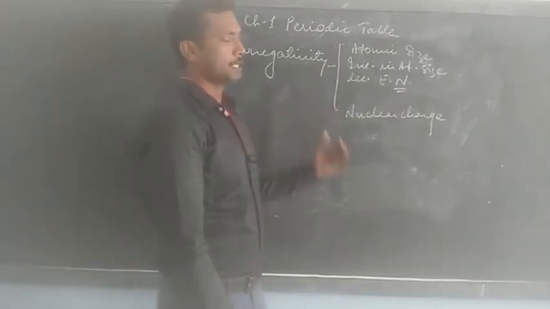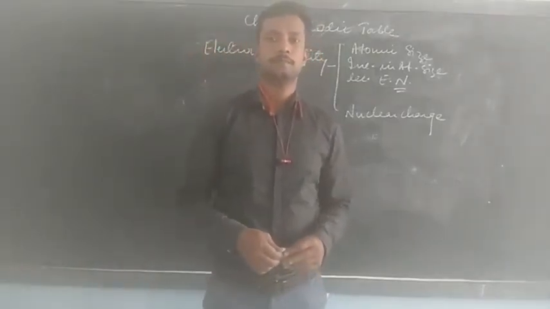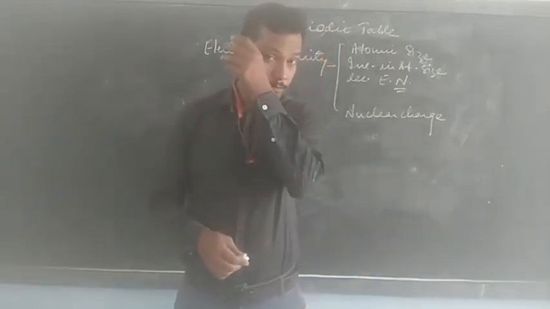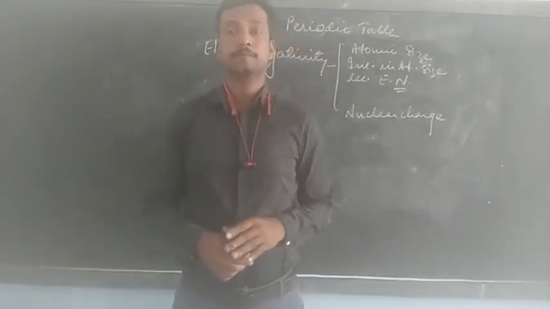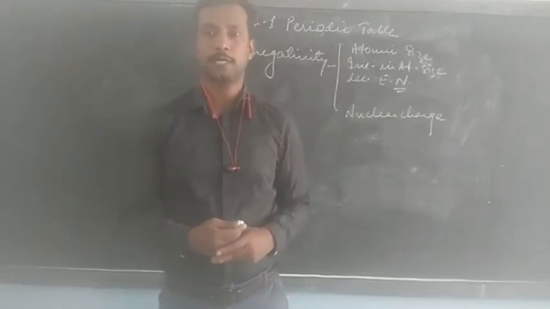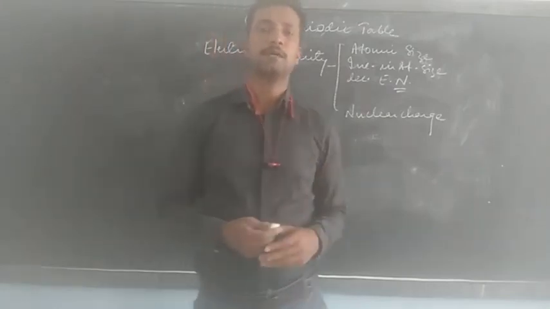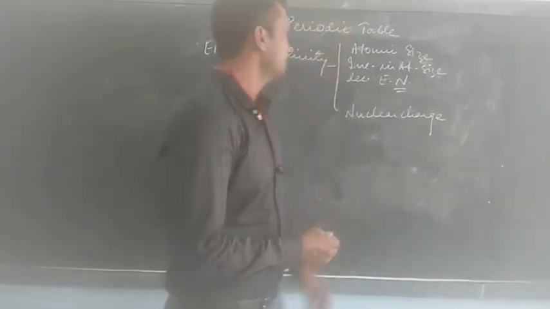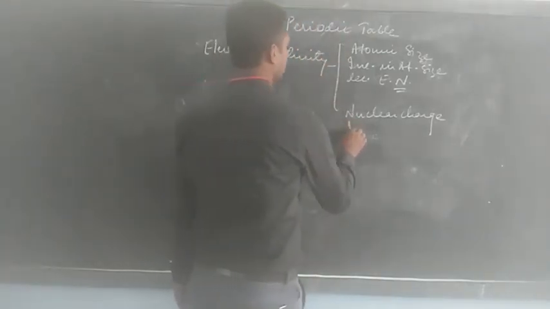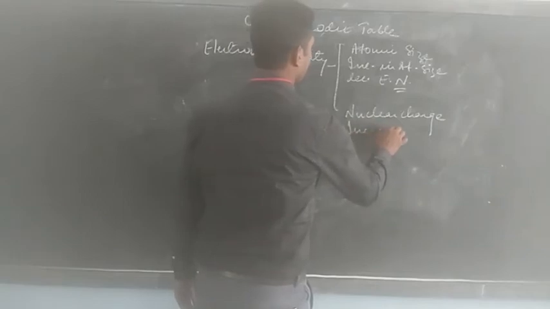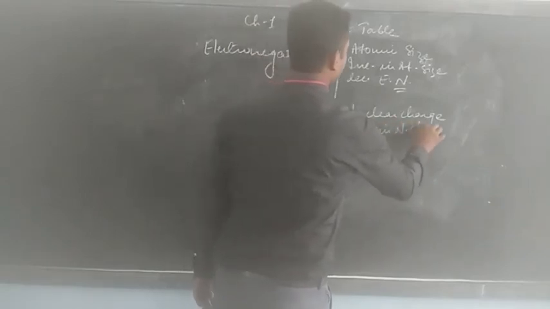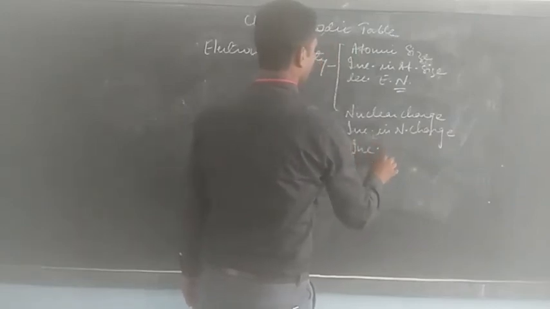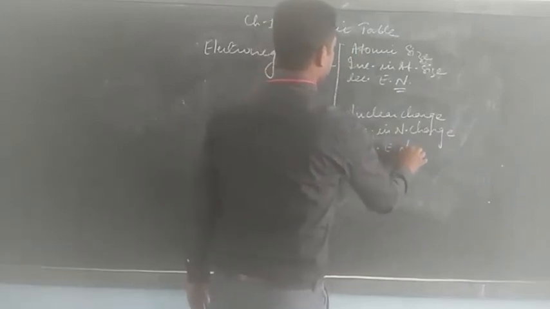Whereas with nuclear charge, there will be an increase in the force of attraction when there is an increase in the nuclear charge. As a result, electrons can easily be attracted, and hence we can say increase in nuclear charge also increases the electronegativity.